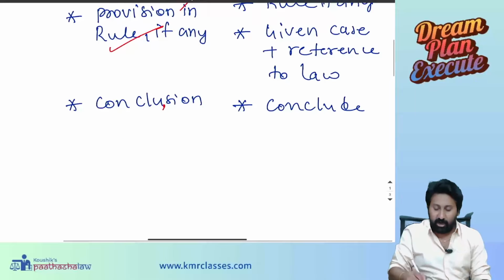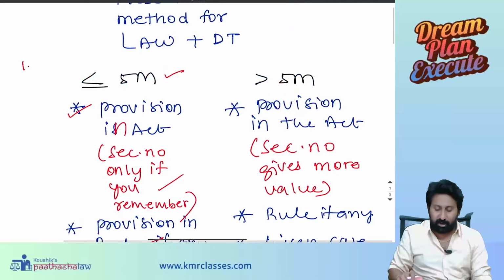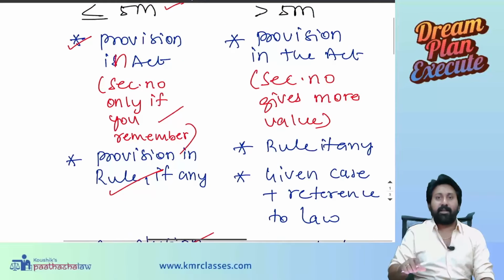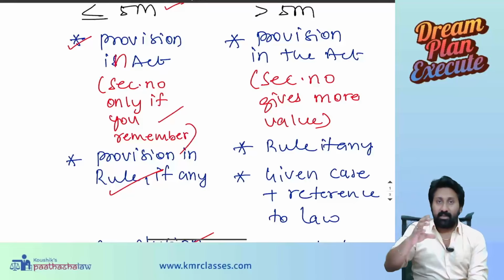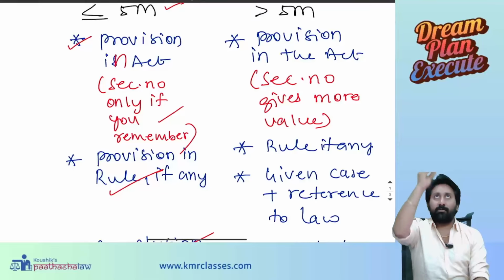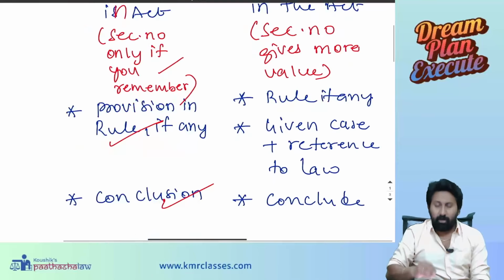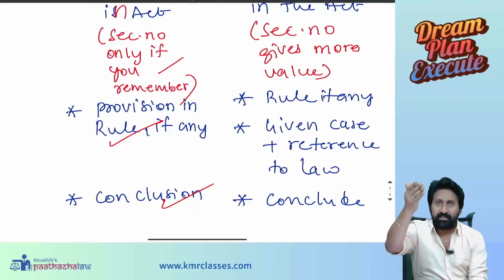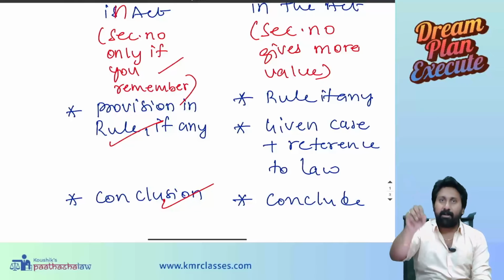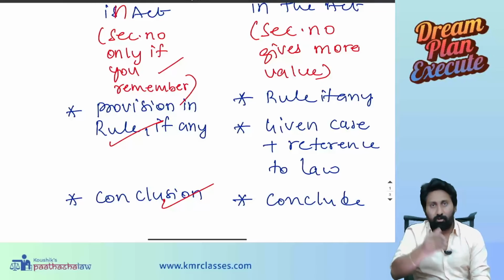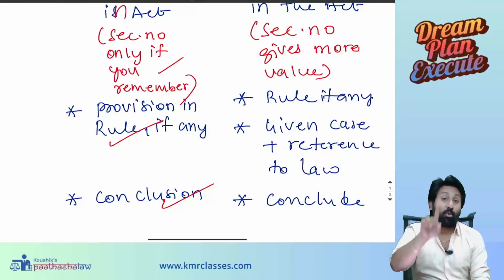Next, finally conclude. Finally conclude means what? 3 points you have to complete here. 3 points means 3 sets, in that sub points will come. So provision 3-4 points. Rule, if any, 1 or 2 points. Conclusion: as per the above provisions, in the given case, this has happened. So this is right, this is wrong. You need to conclude. Conclusion can be in your own language.